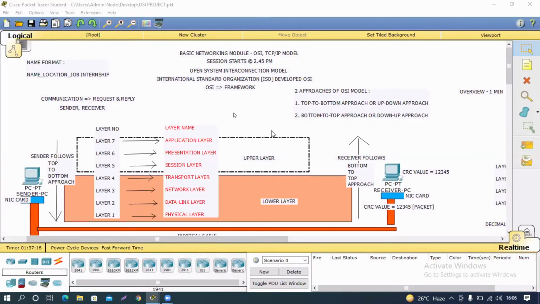First one is media access control, within bracket MAC. And the second one is logical link control, within bracket LLC.